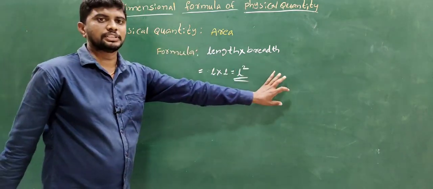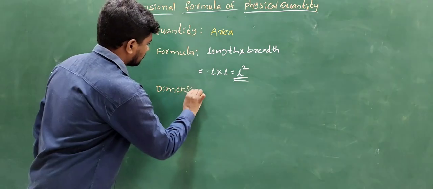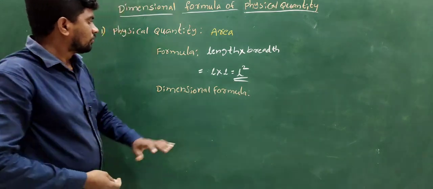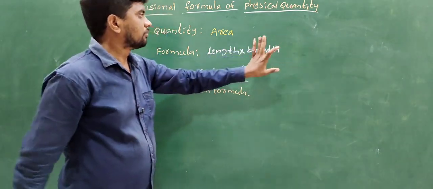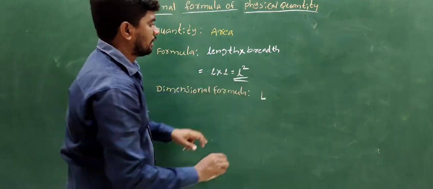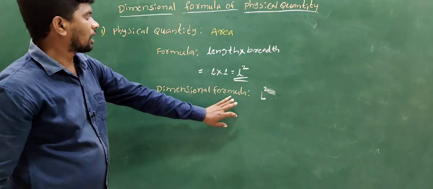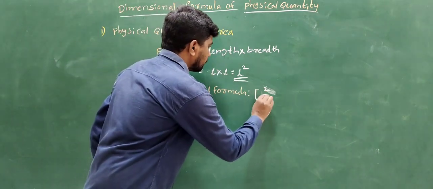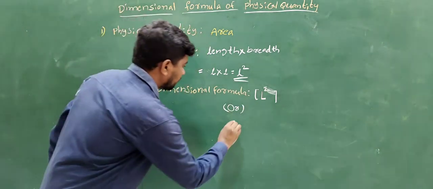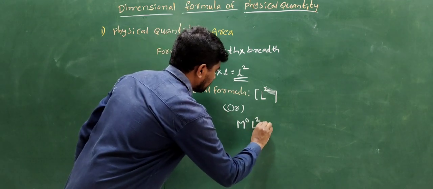Next, to write down the dimensional formula. The dimension of length is the capital L, so L square. The dimensional formula of area is the square bracket of L square, or M to the power 0, L square, T to the power 0.